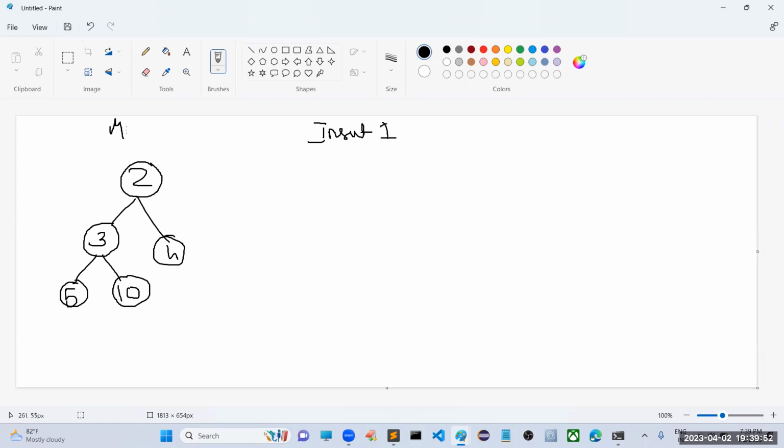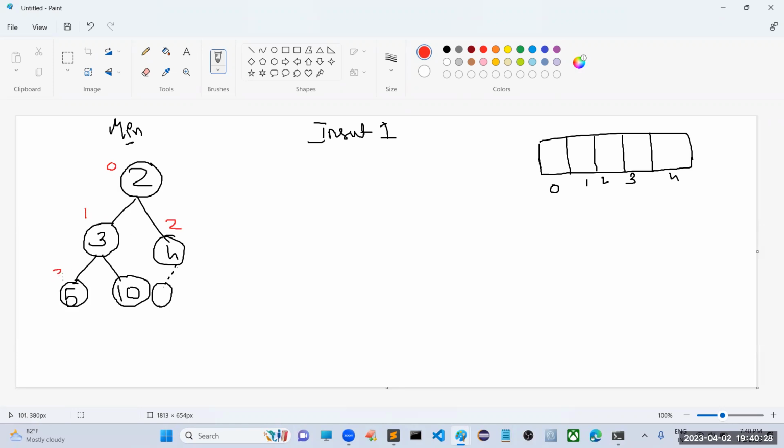So perfectly where it can be inserted, we know very well. Which heap is this one? Min heap, because the minimum element should be available at the top. Where are we going to insert 1? The actual position is this one, but it is already in array format. So in the array, let it be stored at the 0th position, first position, second position, third position, and fourth position.